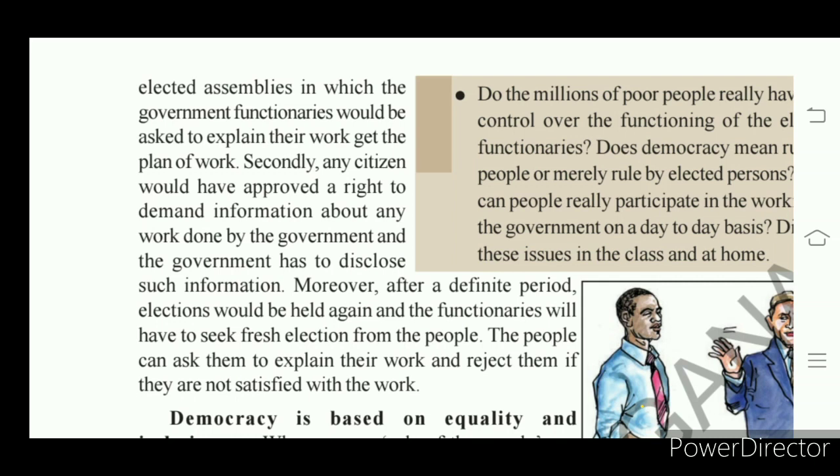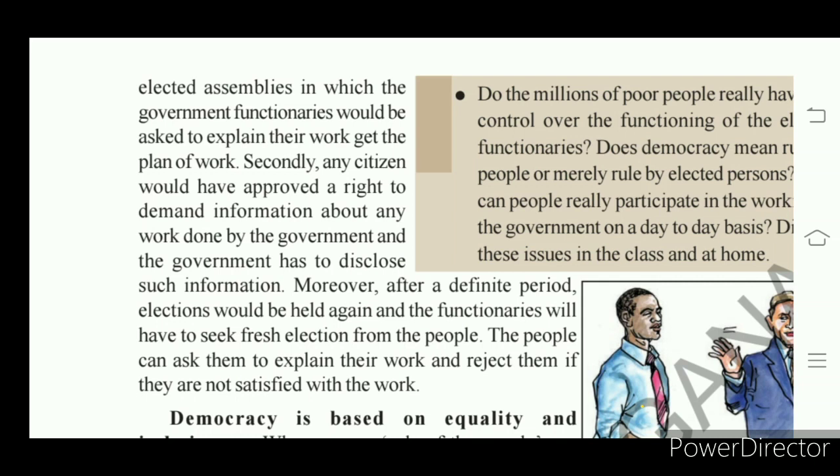Earlier to the TRS party, in Telangana, there was a rule by TDP. So we were not happy with the TDP rule. Next, we gave power to TRS. Now people are not happy with the TRS party, right? So what happened in the GHMC elections? They have lost some seats, right? In the Dubbaka by-election also, we see that the people did not like TRS, so they gave their vote to BJP.